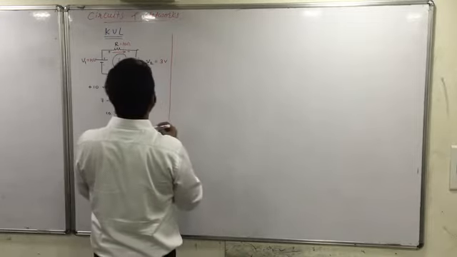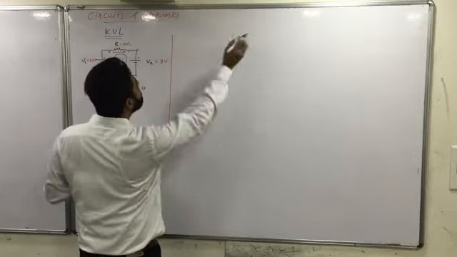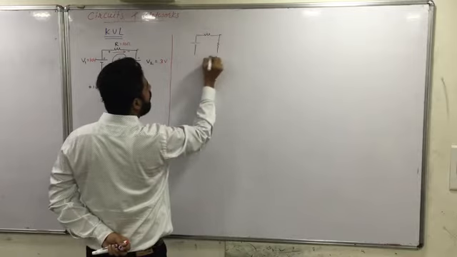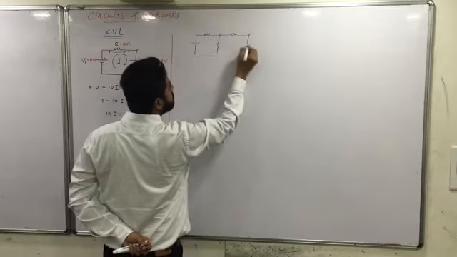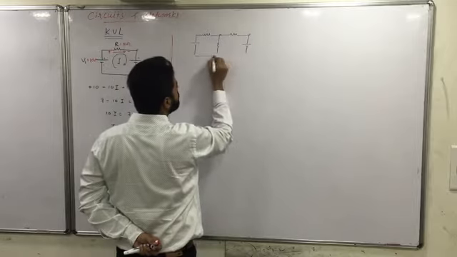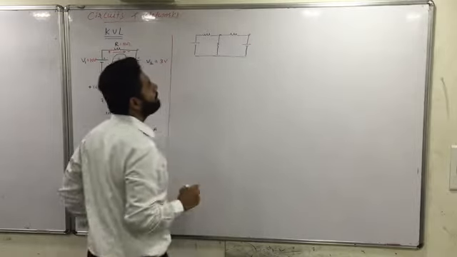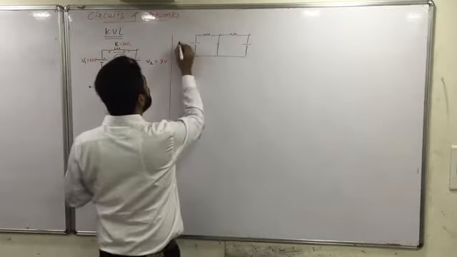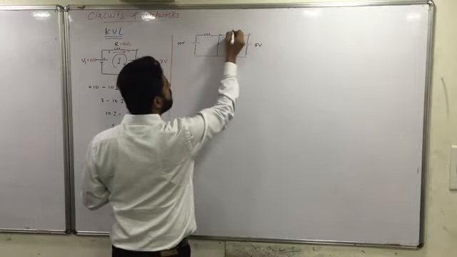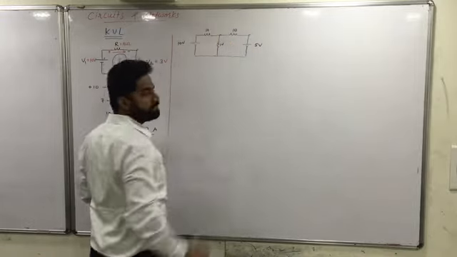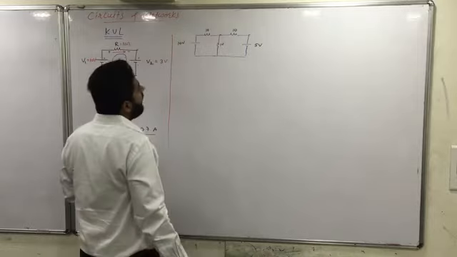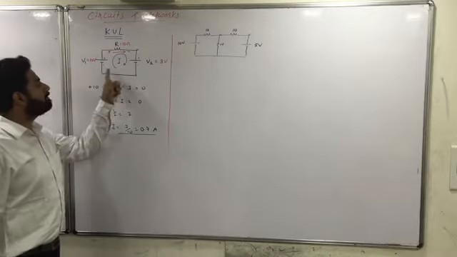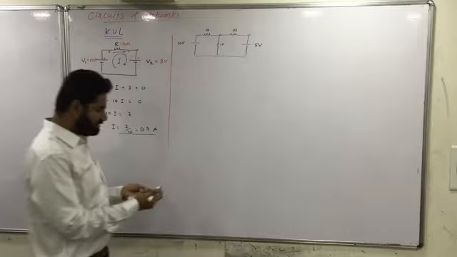Next example is like this. We have a network which is like this. Fine. And now I want to deal with this: 10 volts, 5 volts, 10 ohms. Is it clear? Fine. Now the first rule for solving anything by KVL is we have to assume the direction of current. So let's assume the direction of current.